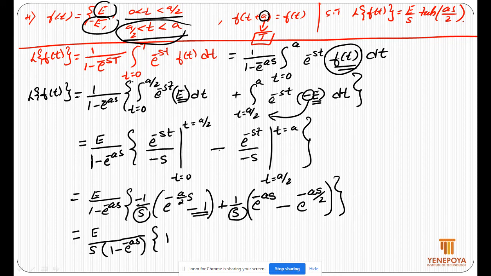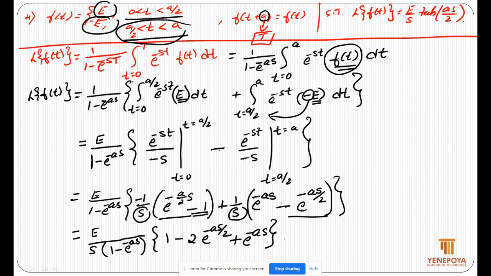We'll write as a first term, minus into minus plus, minus e power minus as by 2, again minus e power minus as by 2, so minus 2 times e power minus as by 2, and this third term as the last term plus e power minus as.